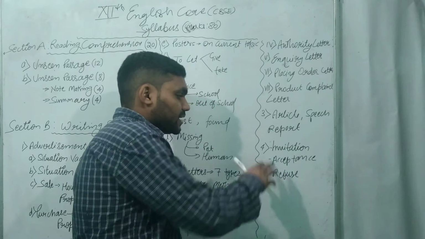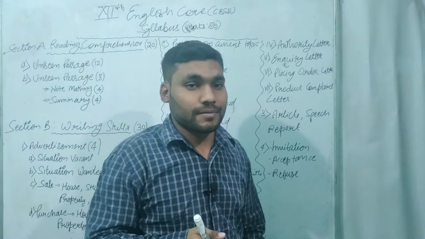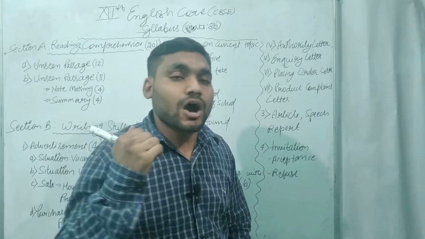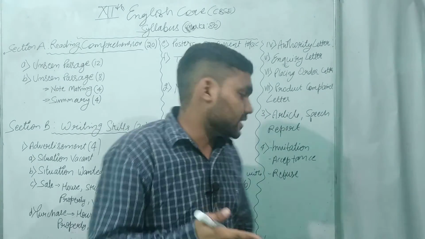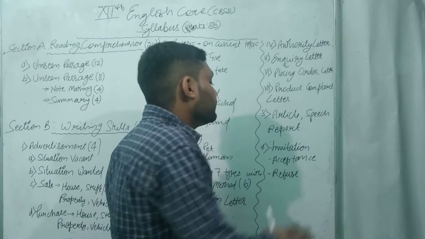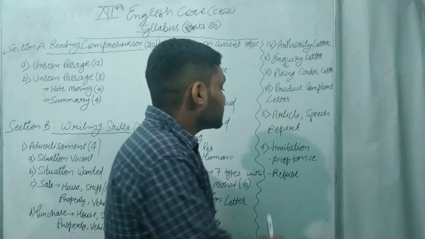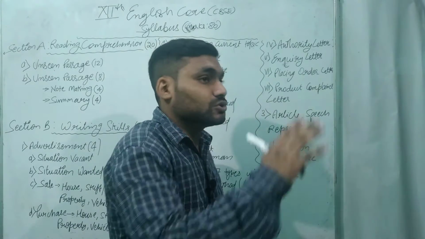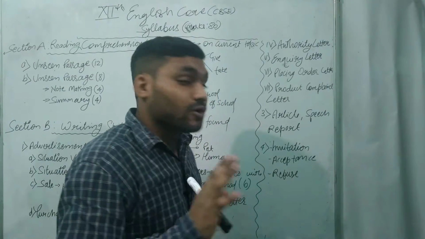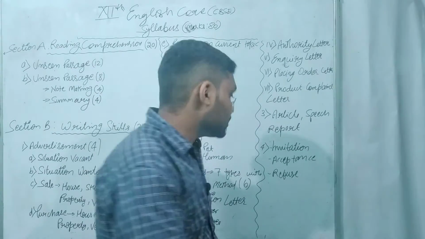Suppose there is an invitation, a function, a marriage in your family, and you want to invite your friends or relatives. Then how you will invite them, how you have to write that, and what content you have to use there, we will learn here in invitation. Once you have completed the invitation and sent it to your friends or relatives, they can either accept it or refuse it. How they have to accept it, what content is to be used there, we will learn here.